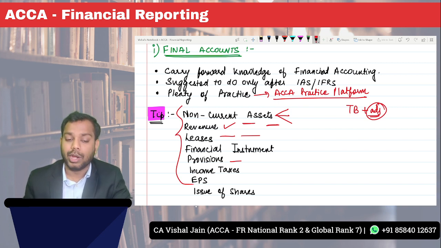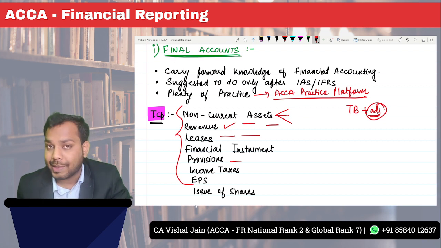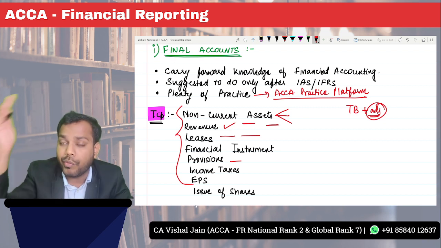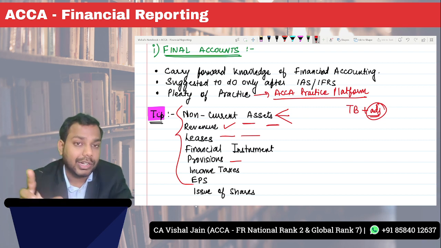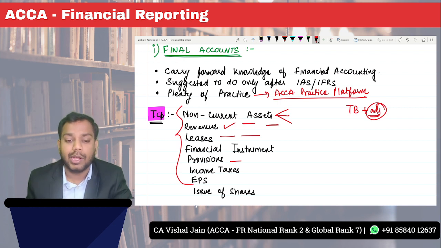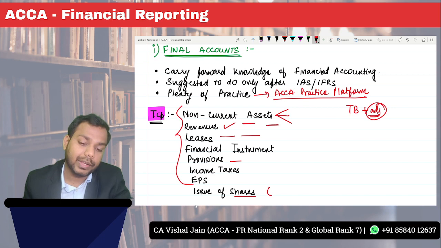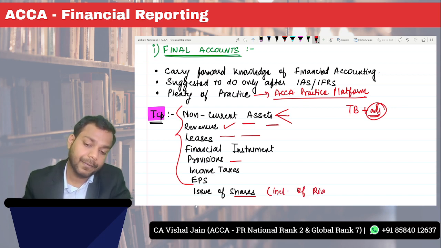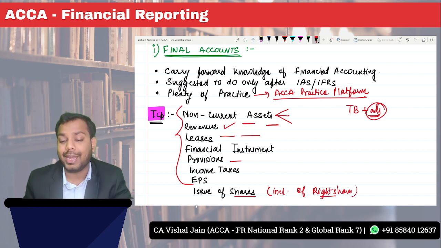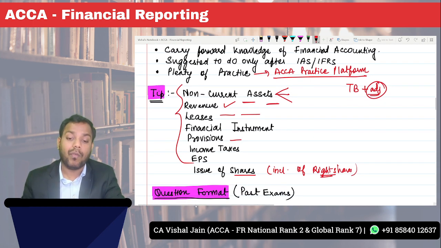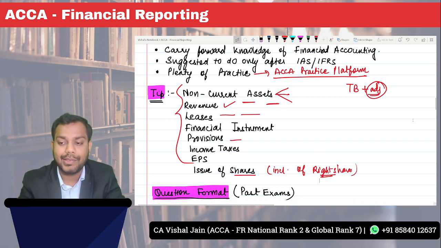Okay, now taxes, that is the provision for taxes for the current year or the carry forward of the provision from the previous year. So all those adjustments, and the deferred taxes, EPS, calculation of earnings per share, and the issue of shares, including the issue of rights shares. So these are the adjustments that generally get tested. Okay, now what will the question format be when the final accounts come in your exam? Let's discuss that.